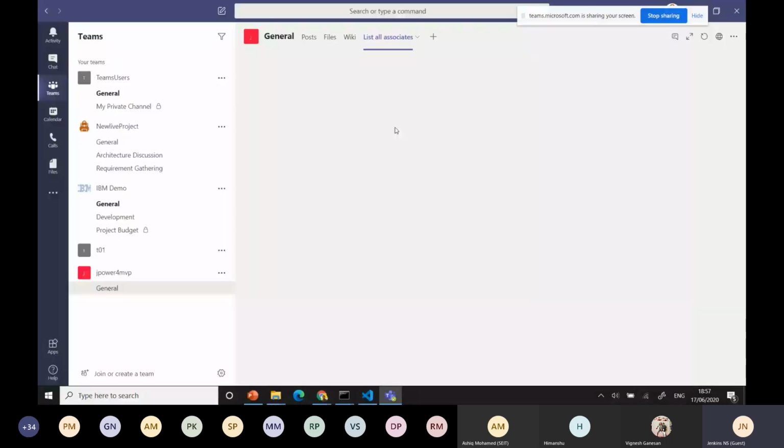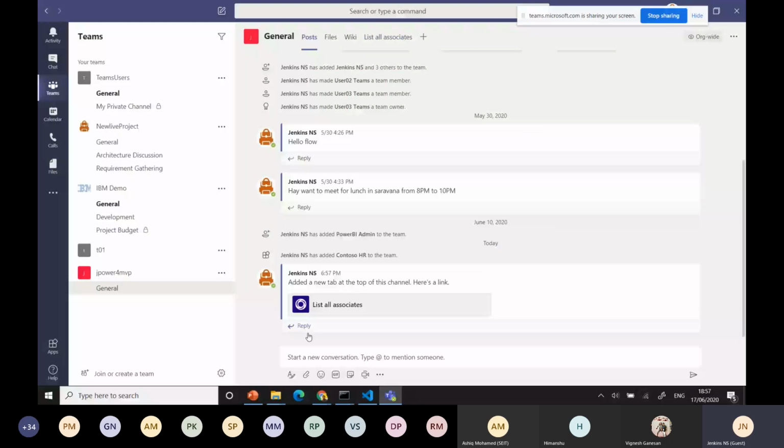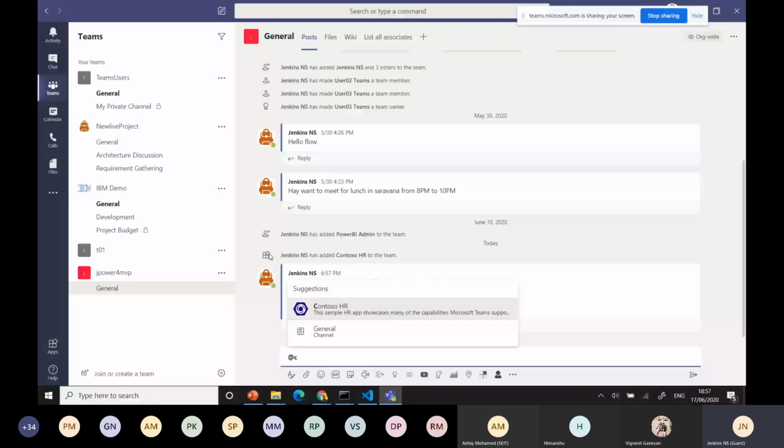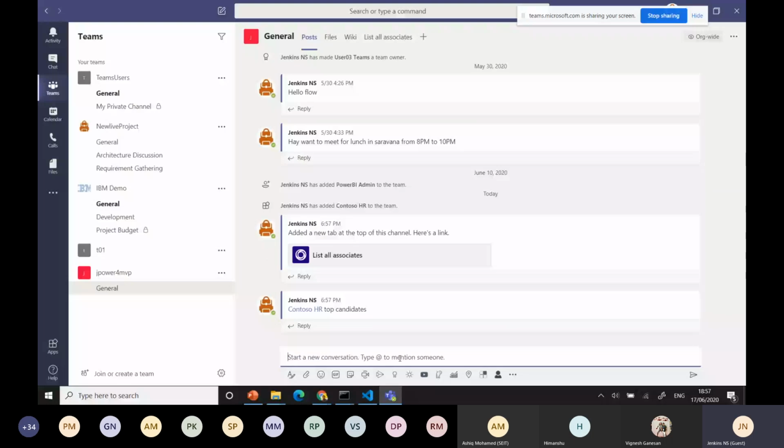It's a tab where you want to get a report. The same point, I'll go here. I'll type that's Condenso, right? You can see the Condenso HR and what to do. When I want the top candidates, I can say and enter. It will bring the list of top candidates there. It works like a bot. Okay, first one looks like a tab. The second one works like a bot.